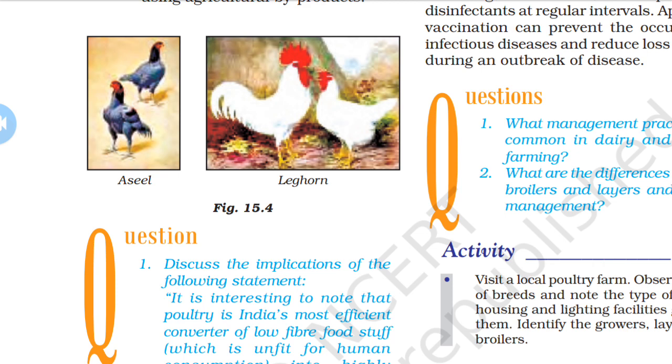Even in the high temperature of the summer season, it can live. The summer adaptation capacity is more, that is, it has tolerance to high temperature. It accepts the high temperature.